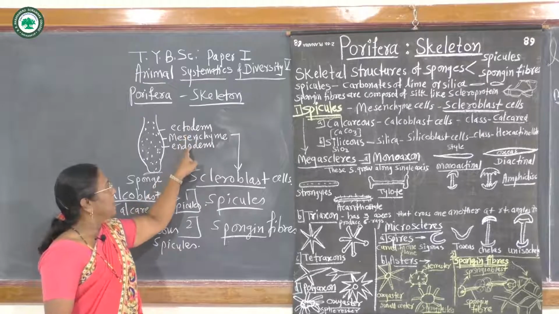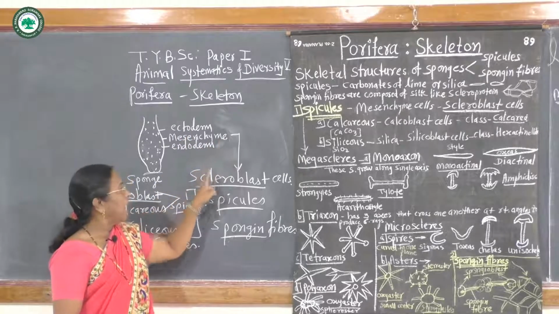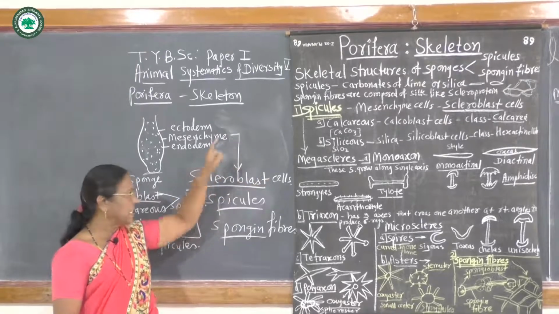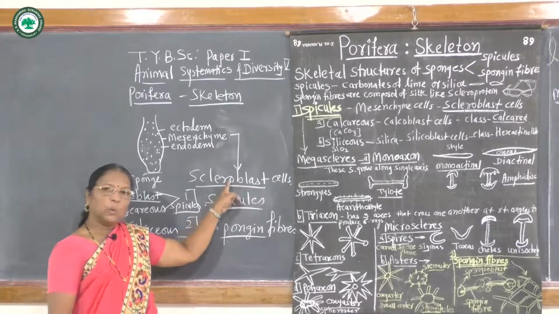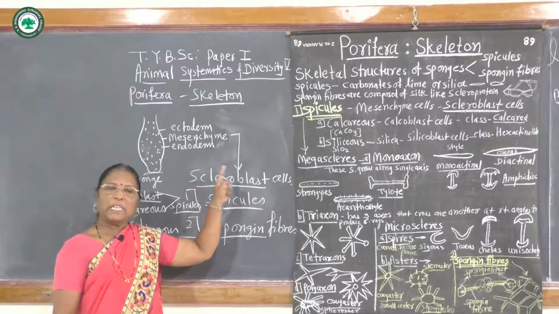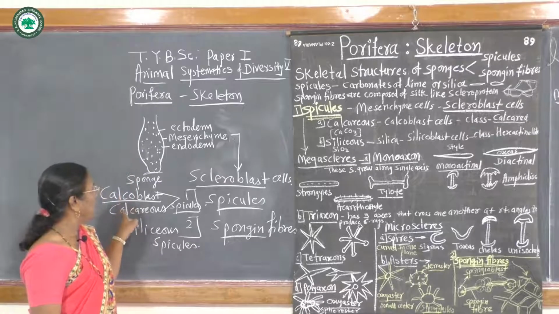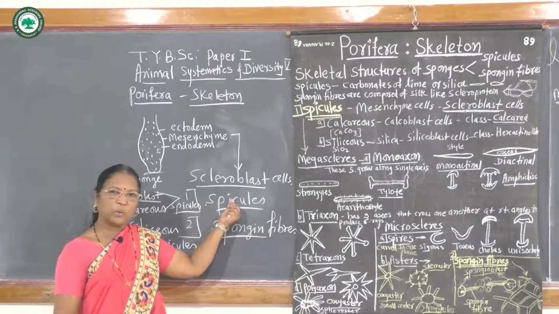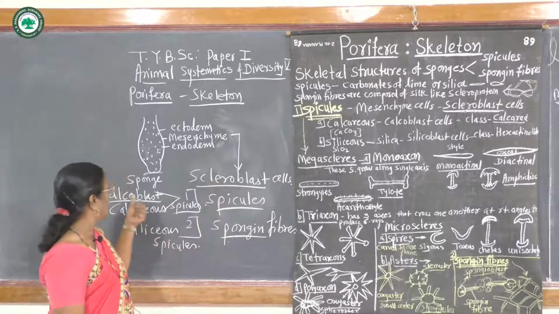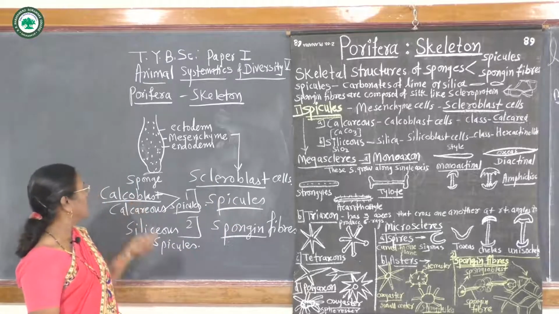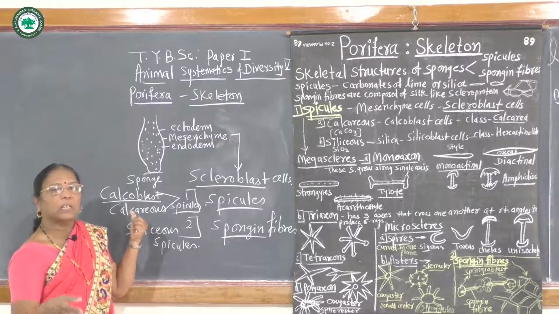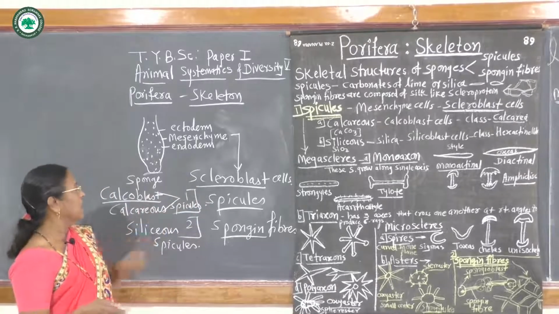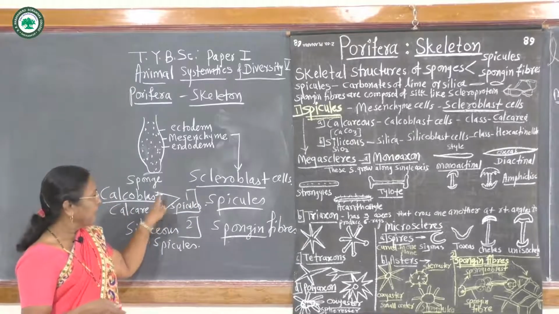Thus, the mesenchyme cells present in between these two layers, in this thin layer, have scleroblast cells. These scleroblast cells secrete the calcareous material, and the spicules are called calcareous, belonging to the class Calcarea, and the cells are called calcoblast cells.